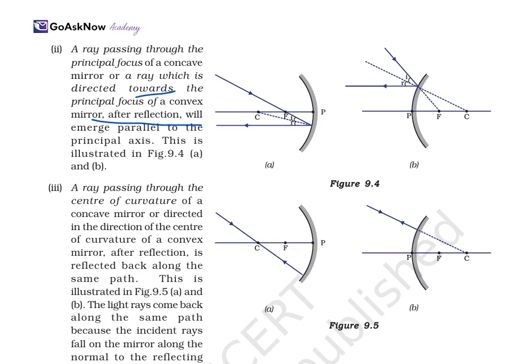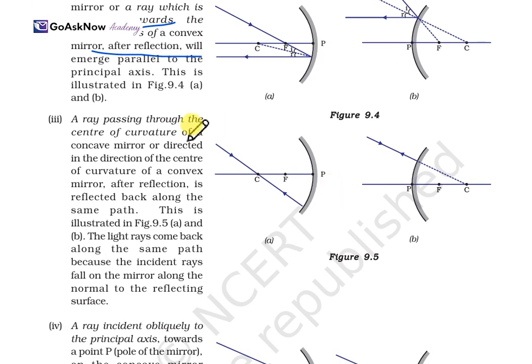Now the third diagram is when the ray is passing through the center of curvature. See, it is passing through the center of curvature of the concave mirror, or directed towards the center of curvature of the convex mirror. After reflection it is reflected back along the same path, and this is illustrated in the light ray coming back along the same path, because the incident ray falls on the mirror normal to the reflecting surface.